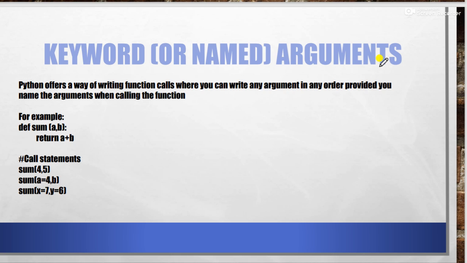Now what is the meaning of this? What you have to understand is that this gives us the flexibility so that we can specify the default values for the parameters, and so that we can skip them in the function call if needed. It is again your requirement. If you want, then you can skip that. Python offers a way of writing function calls where you can write any argument in any order, provided you name the argument when calling the function. It is compulsory that you give the name to the argument first.